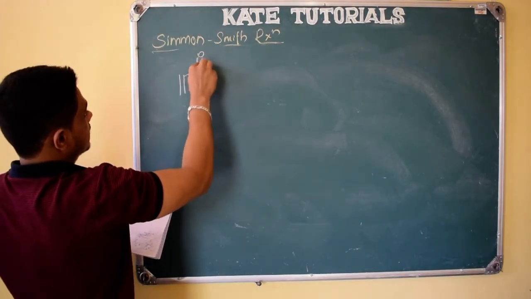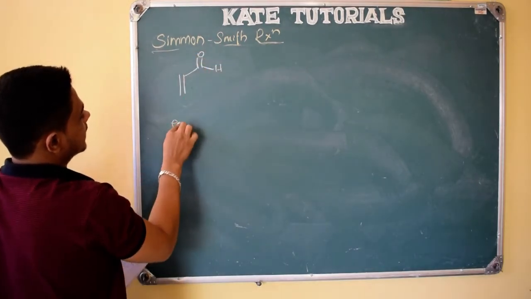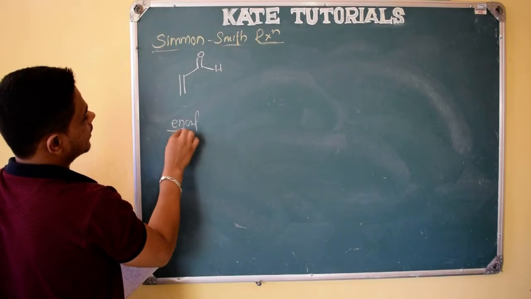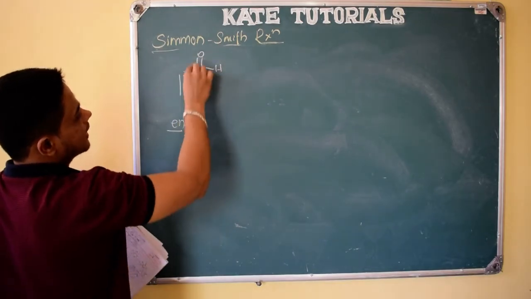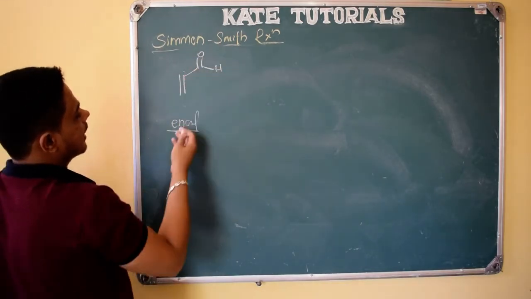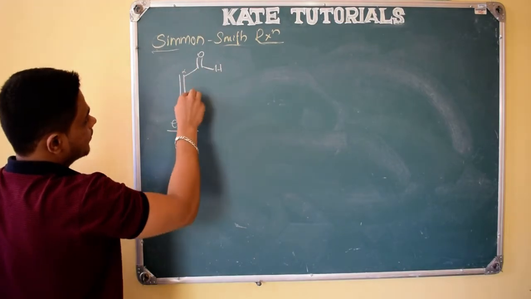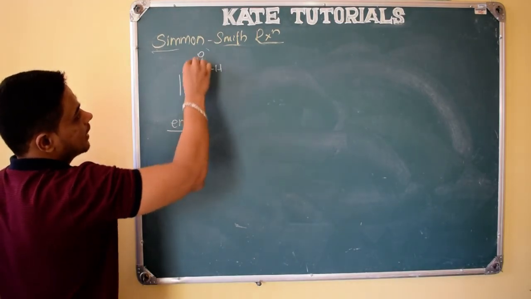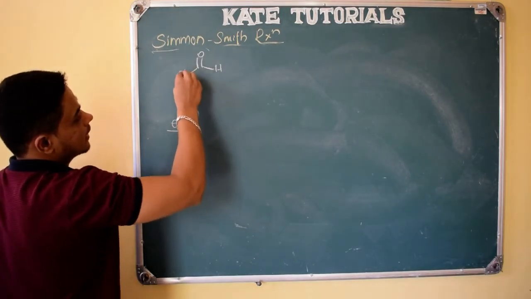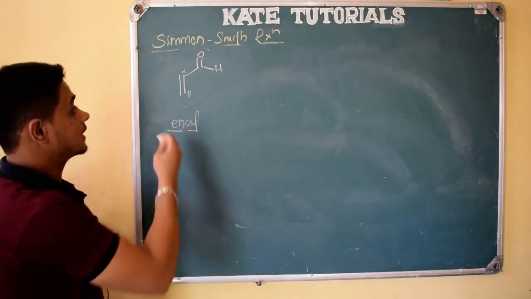This is enal. We call it as enal. En stands for alkene, al stands for aldehyde group, which are in conjugation, and these are also called alpha beta unsaturated aldehyde, because alpha and beta carbon have a double bond, so unsaturated.